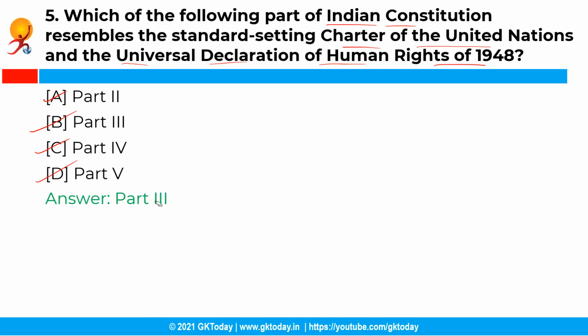See, the Universal Declaration of Human Rights was in the final stage of drafting at the United Nations when India's Constitution was adopted. And India is a signatory to the Universal Declaration of Human Rights. Thus, part 3rd of the Indian Constitution is partly inspired by the Universal Declaration of Human Rights also.